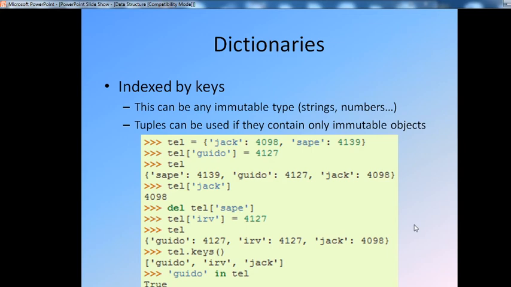Define a dictionary using curly brackets. The syntax is the dictionary's name equals curly brackets, using pairs of keys and values. For example, tel equals curly bracket open, jack colon 409. That means a pair of a string and a number. SAP colon 4139, that is also a string and a number.